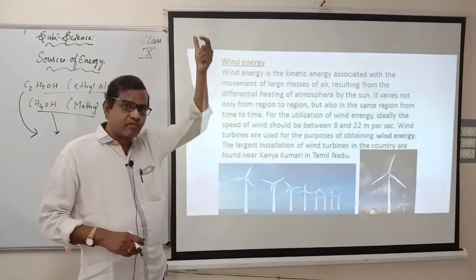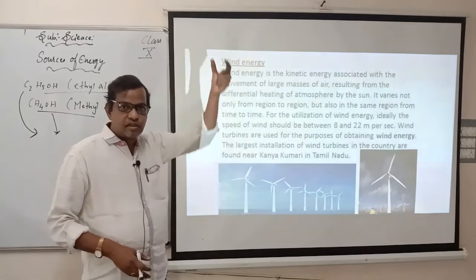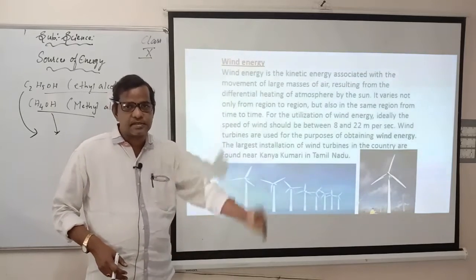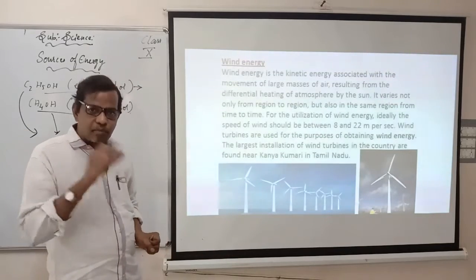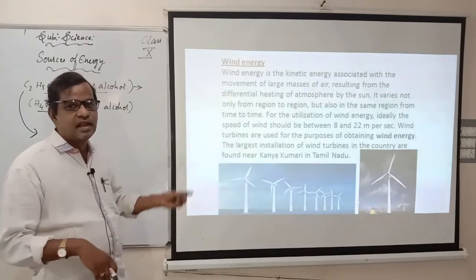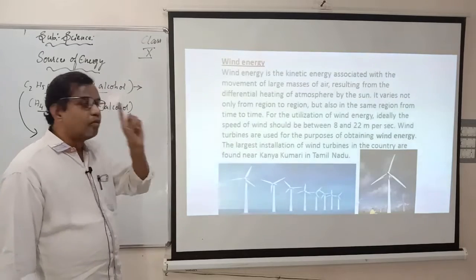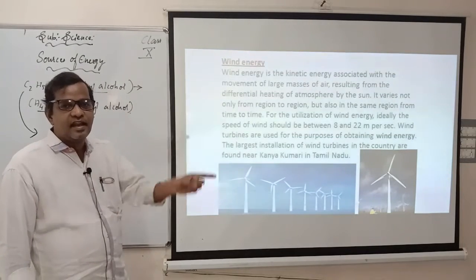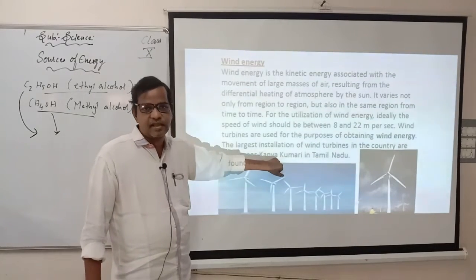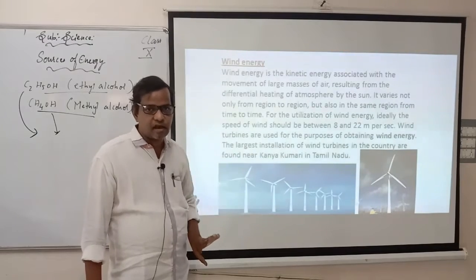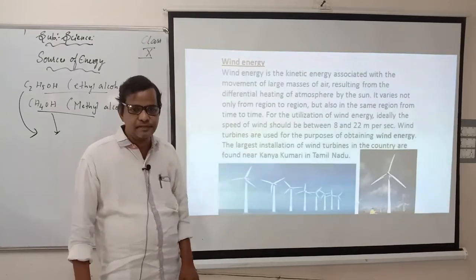In the dams, the water will be falling down. Exactly at the bottom of the dam, we will have big turbines. When the force of the water falls on the turbine, it starts rotating. When the turbine starts rotating, automatically the electromagnetic process happens, and from that process, electricity will be produced. That is one. And one thing you have to remember here, very important, in India, the highest windmills are found near Kanyakumari in Tamil Nadu. All over India, the highest windmills we find in Kanyakumari only. Okay.